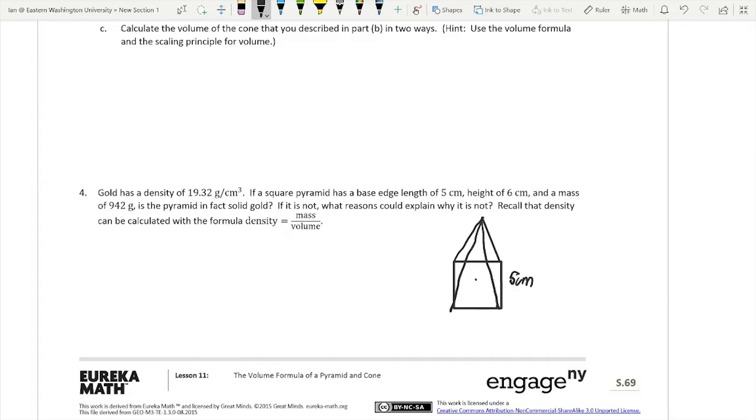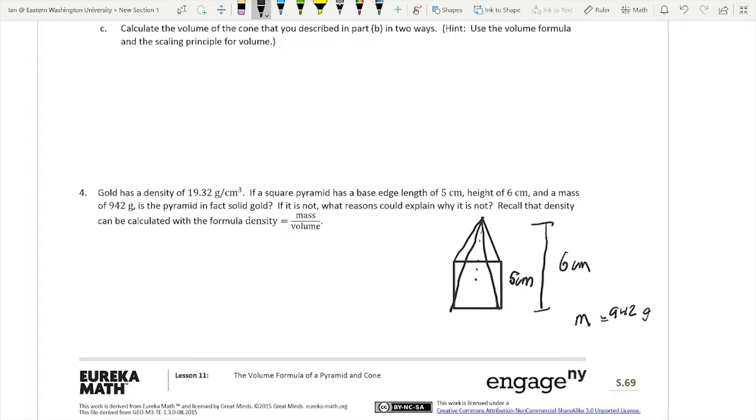5 centimeters and a height of 6. And a mass of 942 grams. Is the pyramid in fact solid gold? So we need to find if the density is equal to 19.32 grams per cubic centimeter. If it is not, what reason could you explain why it is not? Recall that density can be calculated with the formula density equals mass divided by volume.